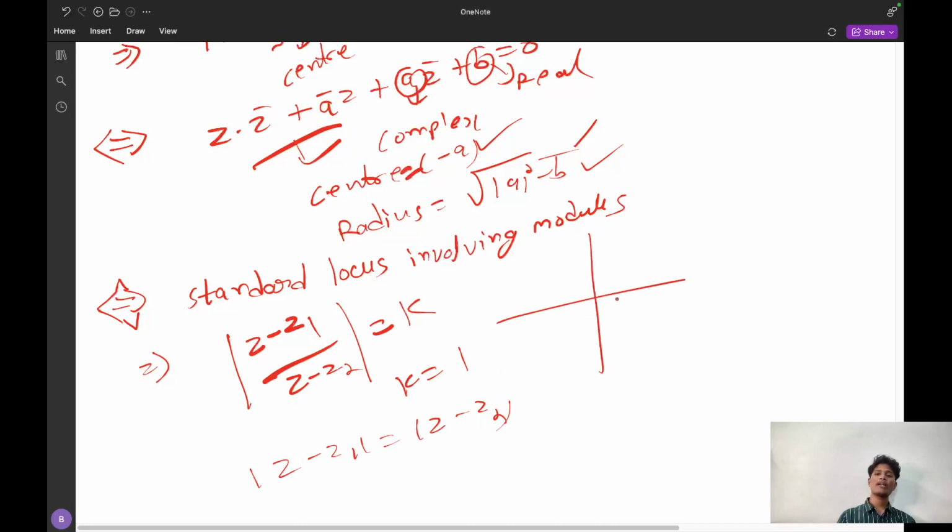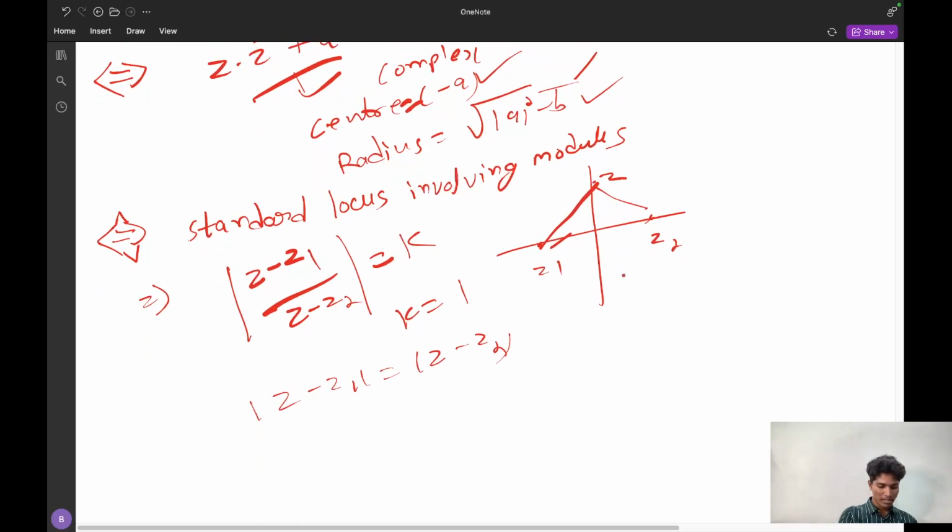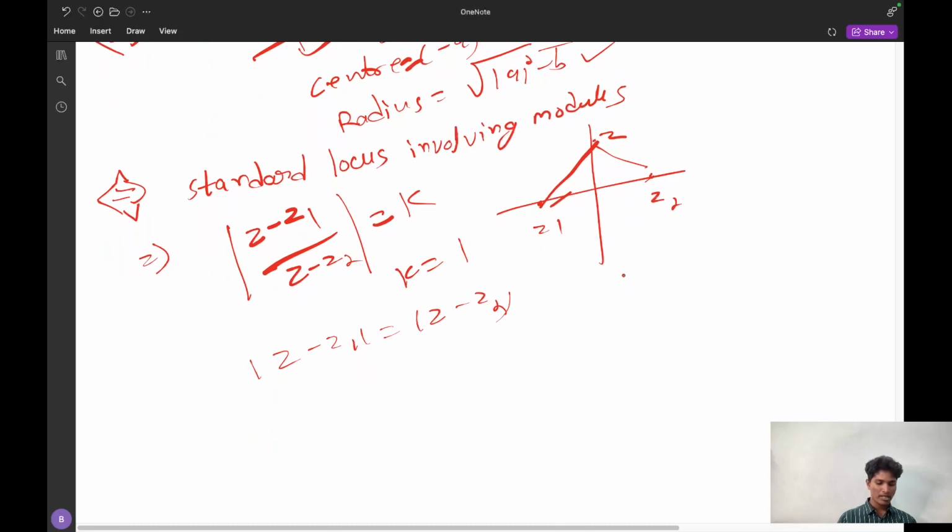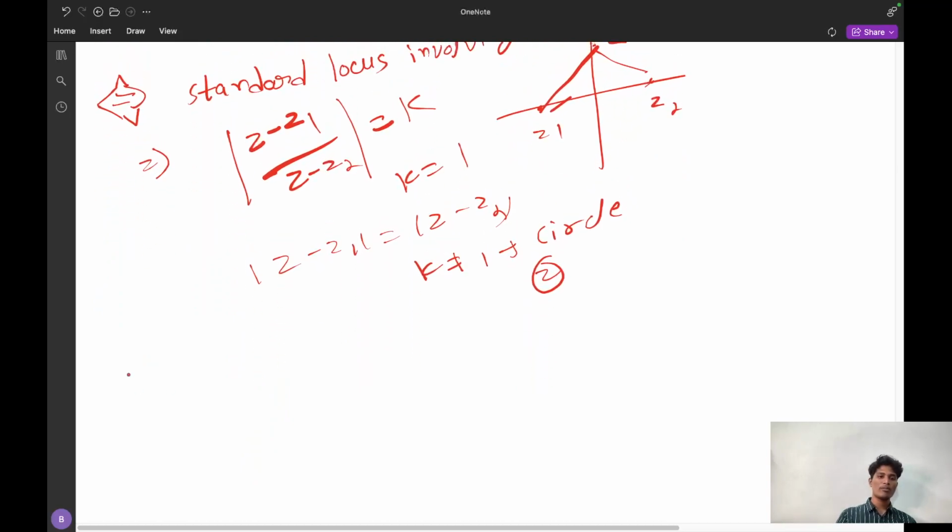It implies the perpendicular bisector. Suppose these are z1 and z2, this is z. These two distances are always equal. If k is equal to 1, it is a perpendicular bisector. If k is not equal to 1, then it will be a circle. Like this you have to remember.